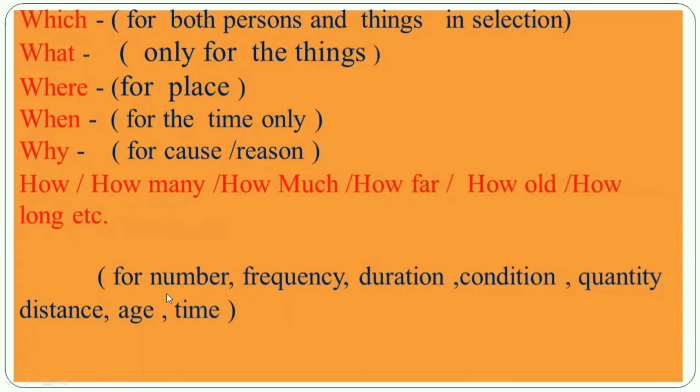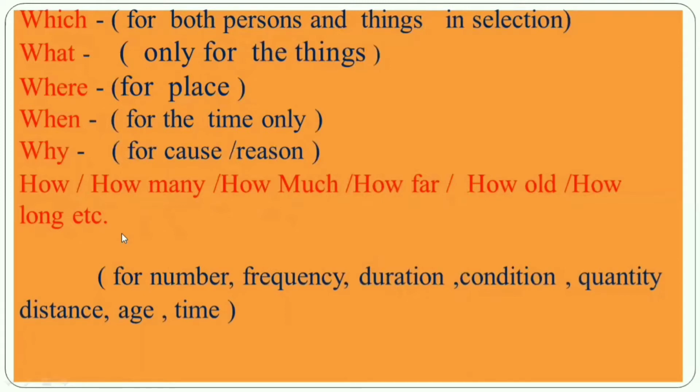If the underlined word indicates number, frequency, duration, condition, quantity, distance, age, and time, then the double word will be how many, how much, how far, how old, how long, etc. Okay, my dear student. So you have to be very careful to select the WH word.